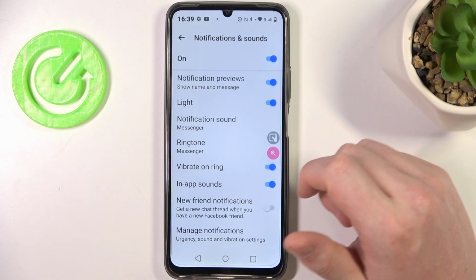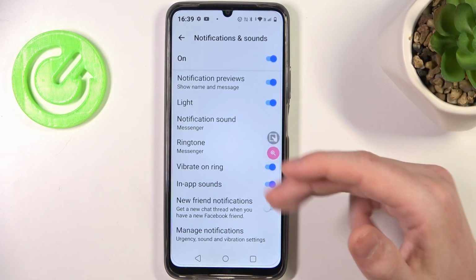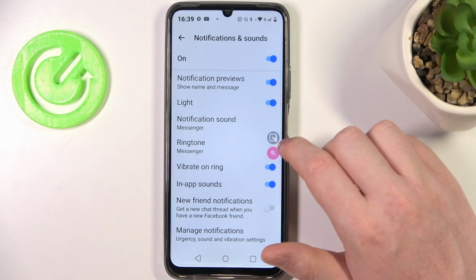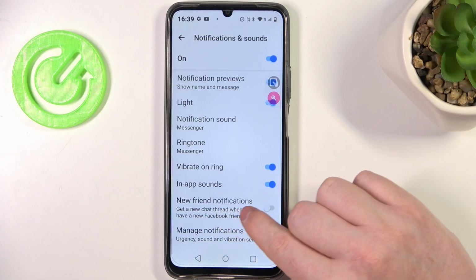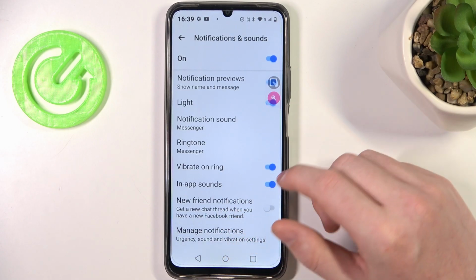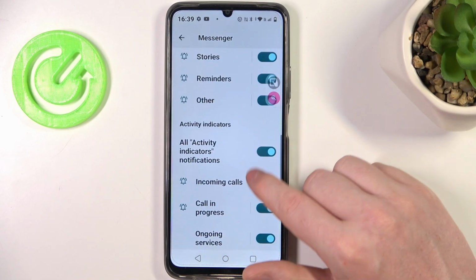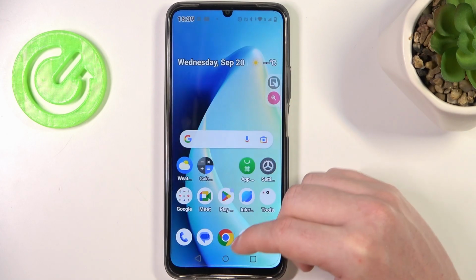Or when it's enabled, you can adjust notification previews, light, notification sound itself, ringtone, vibrate on ring, in-app sounds, new friend notifications, and manage notifications themselves right here in the Android settings. And that's it for this video.